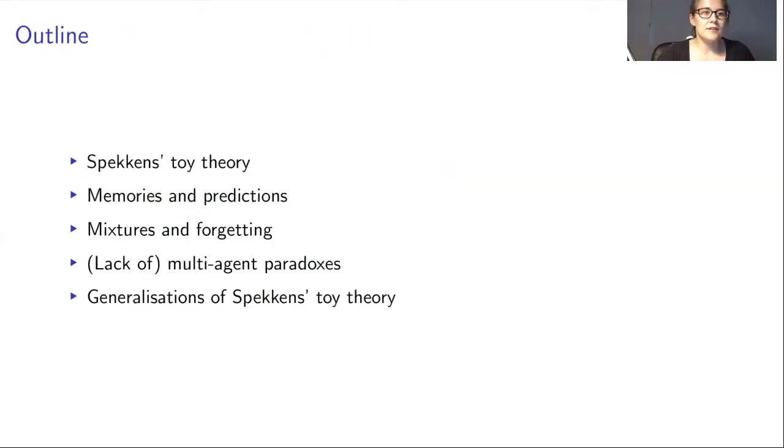So the outline for this talk: first we're going to give a quick introduction to Spekkens toy theory, then we're going to look at memories and predictions, at mixtures and forgetting, and then at the lack of multi-agent paradoxes, and then we're going to look quickly at the generalizations of Spekkens toy theory.